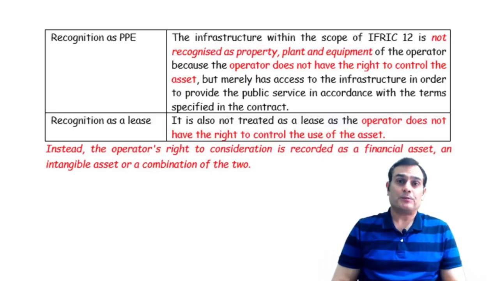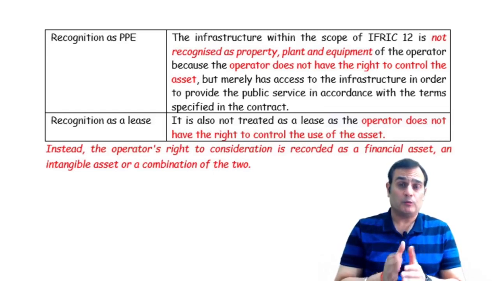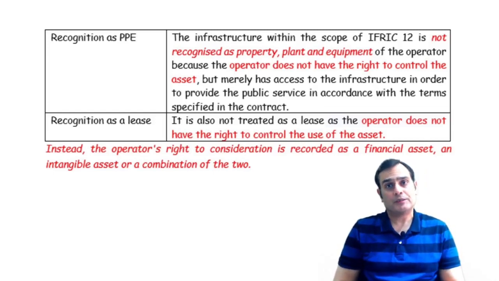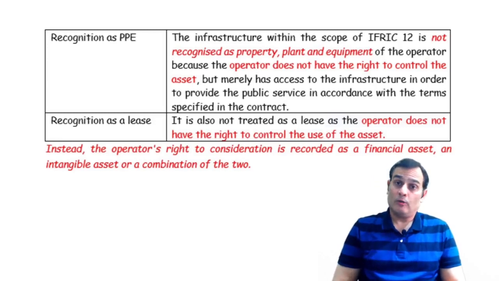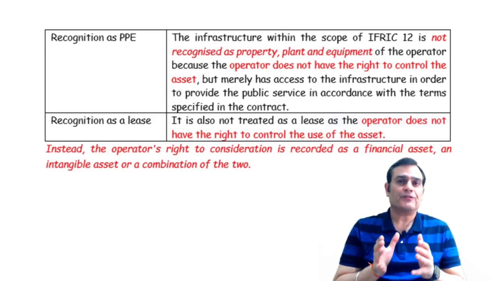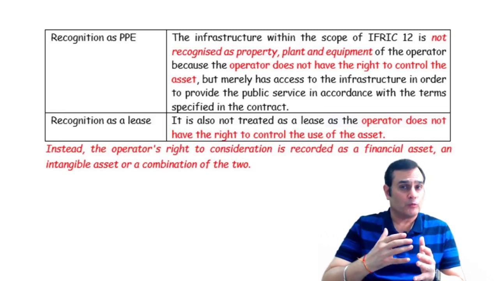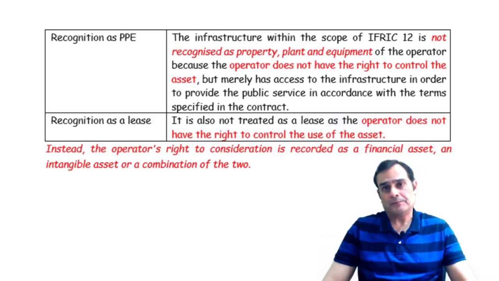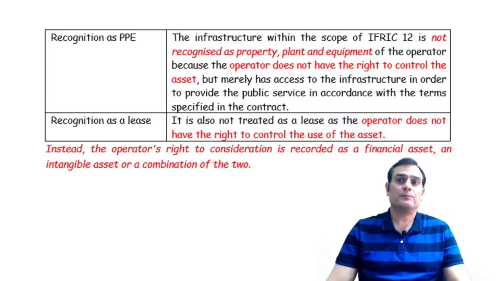Well, as I just made a mention, the issue is that the infrastructure which the operator is constructing or upgrading, or is operating and maintaining, what is the role of this infrastructure? What are you going to do in the books of the operator? Can it be recognized as a PPE? The answer is no. Can it be recognized as a lease under Ind AS 116? The answer is no. Let's find out some reasons for the same.